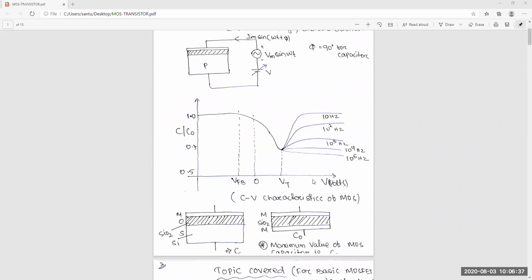Yes, ma'am. The frequency is first decreasing and then increasing for the whole range of voltages. No, if the frequency decreases, then the capacitance of this MOS structure will increase. At low frequency, after threshold, if you increase the voltage, then the capacitance again increases and it will be constant after a certain voltage. Okay, so we will discuss why that is happening.